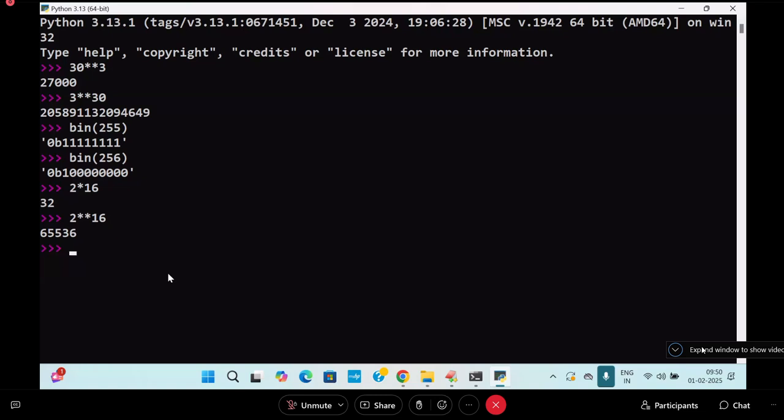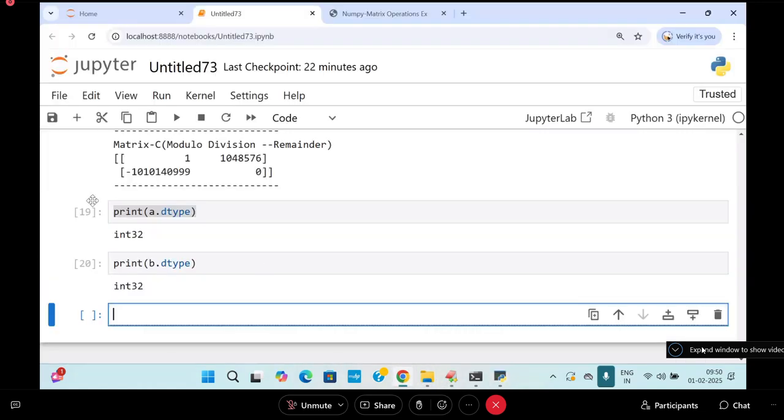2 to the power of 32, if I take it, it will take only this much value. But 3 to the power of 30 is beyond the scope of this value, or not? So the value you are getting is beyond the scope of it. It is giving some type of garbage value in this case.